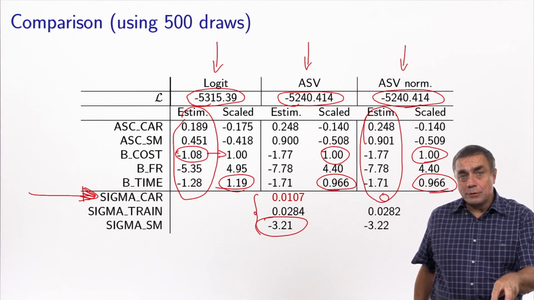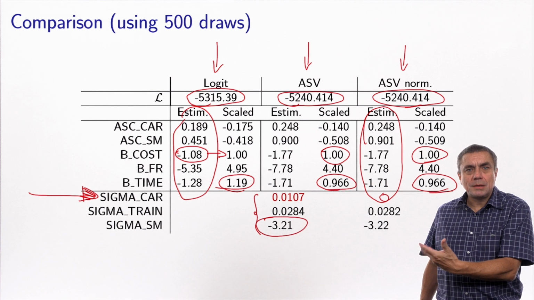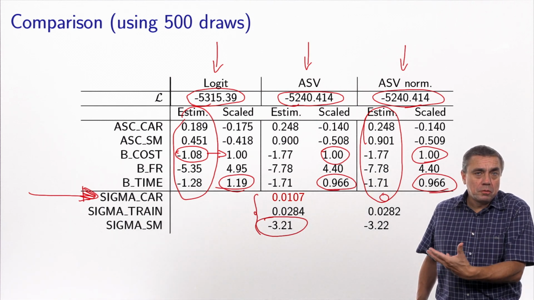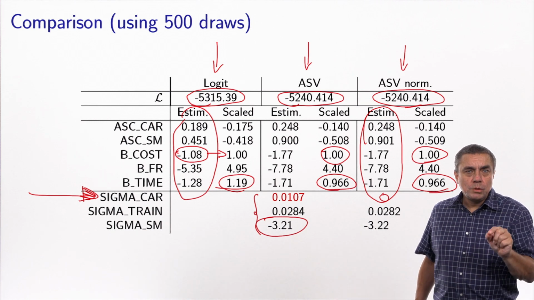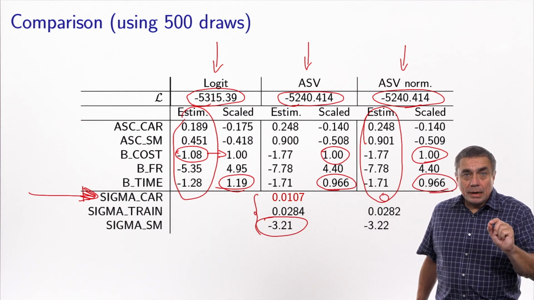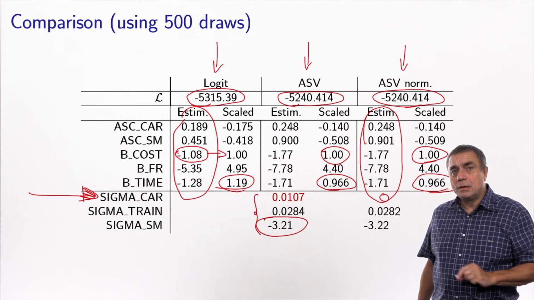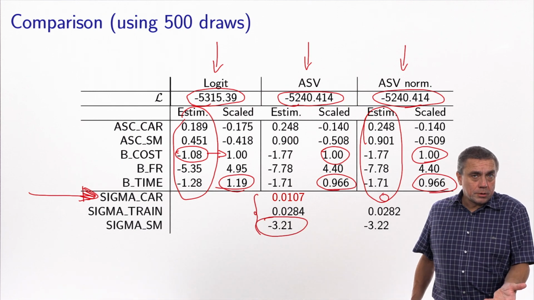So if you look at the variance of the Swiss Metro, this is the largest of the three, which is consistent with my interpretation, because people don't know, they are more uncertain about this alternative. And the fact that we took this into account improved a lot the fit and affected significantly the parameters. So this may be an important feature to include in a model.